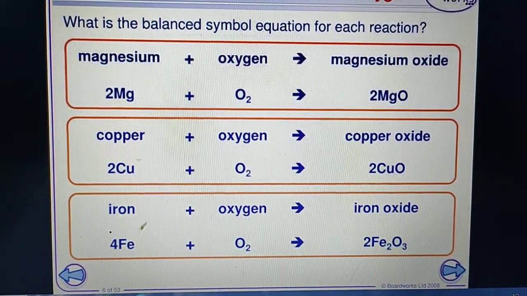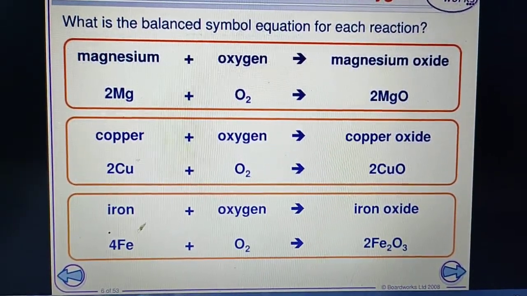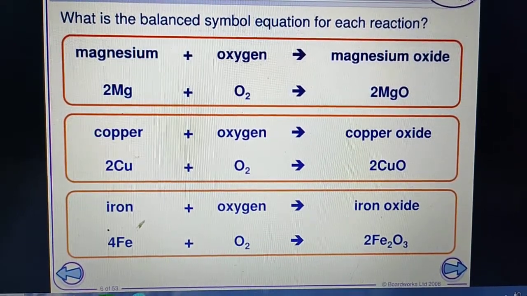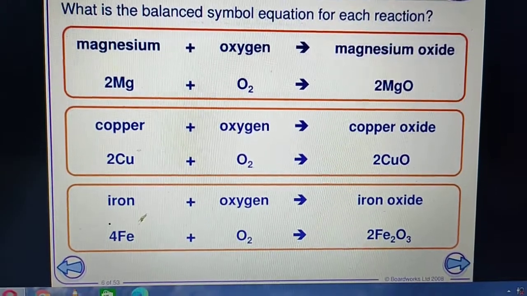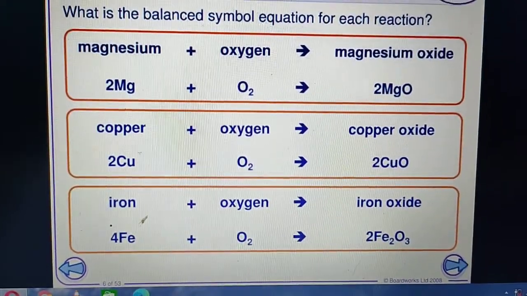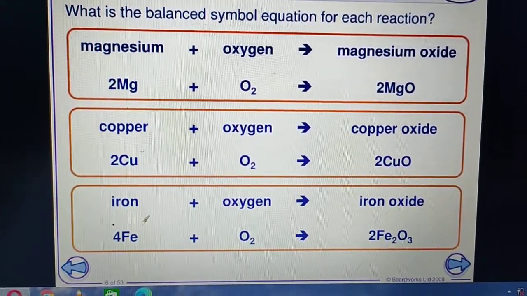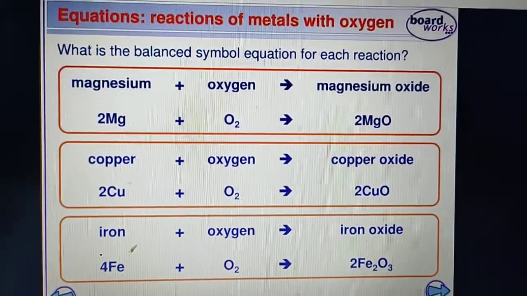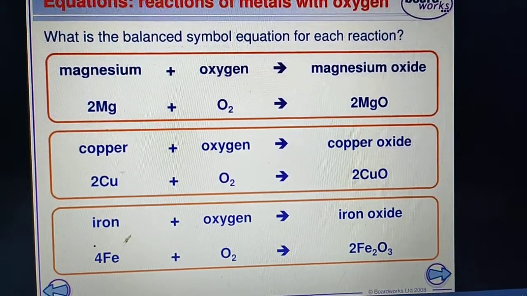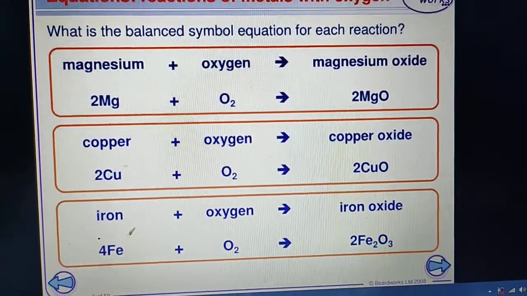Magnesium plus oxygen gives MgO, and you have to balance it also. Cu plus O2 gives CuO, that is 2CuO. Fe plus O2 gives Fe2O3. You can write Fe2O3, iron oxide, or ferroferric oxide, Fe3O4 also. So this is all about the chemical reactions of metals with oxygen.